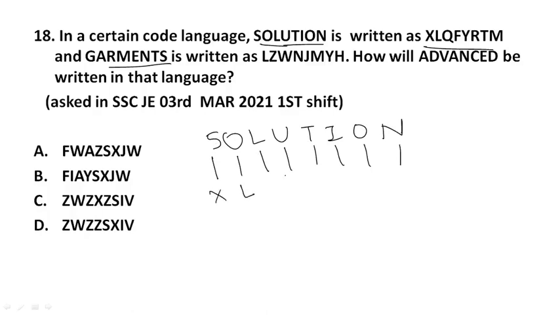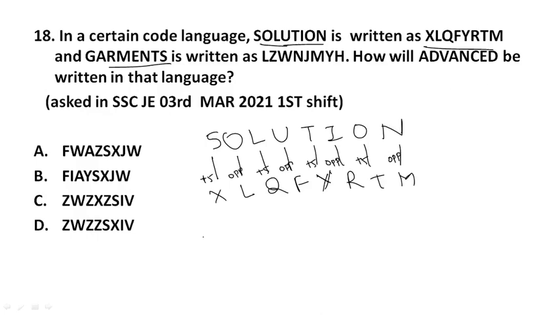X L Q F Y R T M. If you observe carefully here, S plus 5 is equal to X. Then O's opposite alphabet L. Then again L plus 5 Q. Then O's opposite alphabet F. Then T plus 5. Then O's opposite. The same way plus 5, opposite.